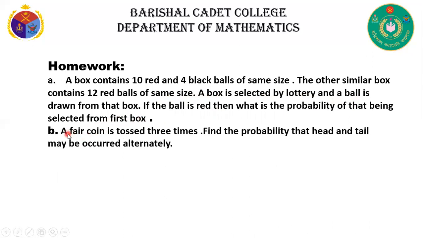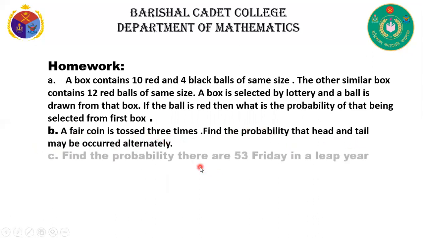Now question number B. If a coin is tossed three times, find the probability that head and tail occur alternately. Now question number C. Find the probability that there are 53 Fridays in a leap year.